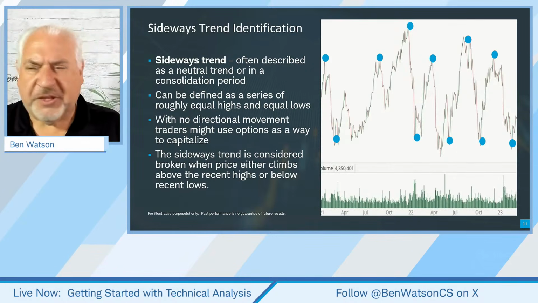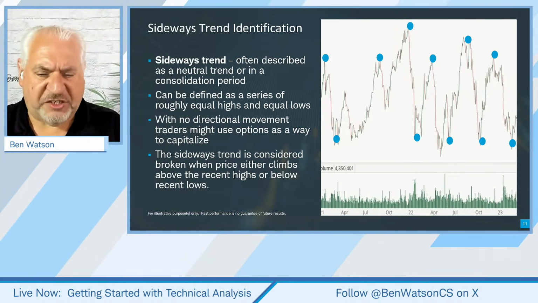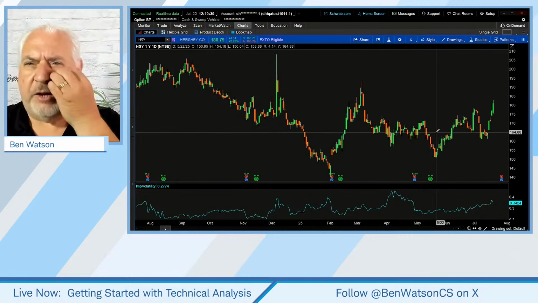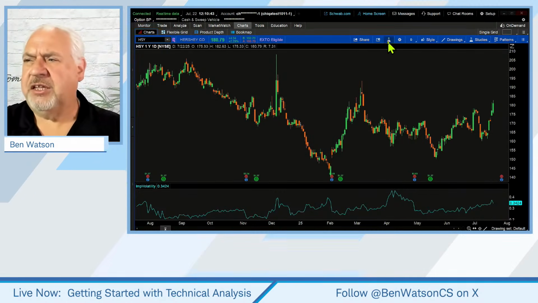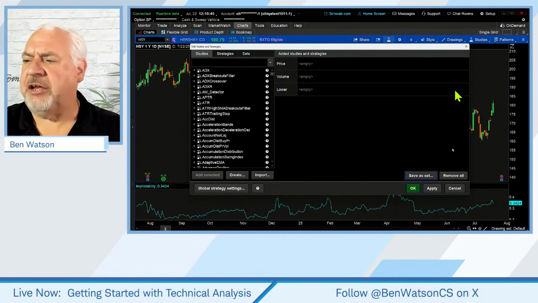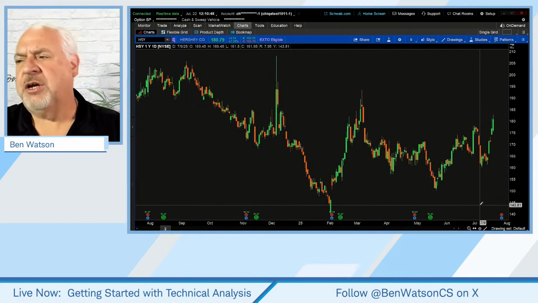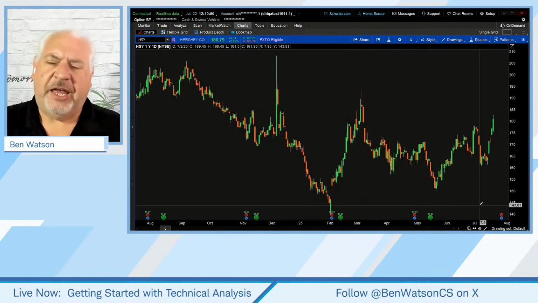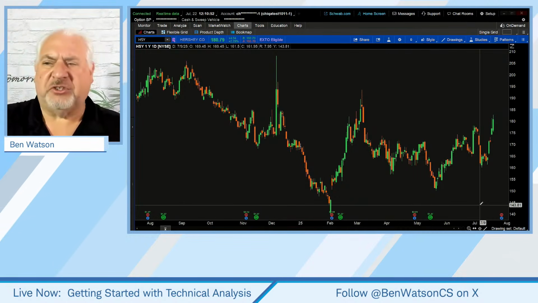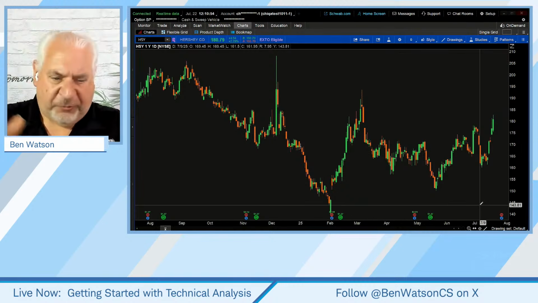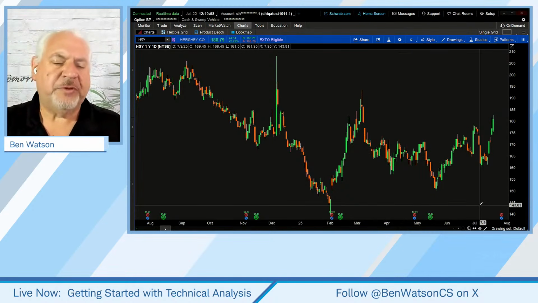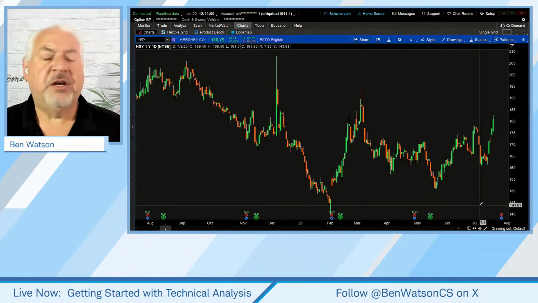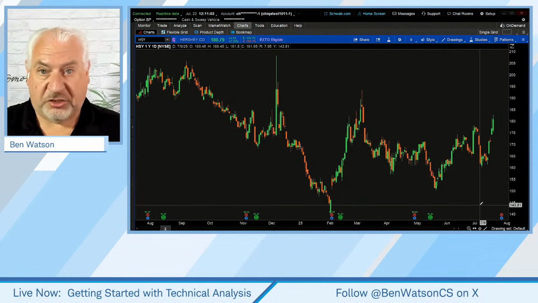So what I'm going to do is pop out here to the thinkorswim desktop software platform, and we're going to pop into a particular stock. And I'm going to take this implied volatility indicator off of this particular chart. This is Hershey's. And I chose this particular stock for no other reason than it demonstrates a couple of different trends within the time frame that we're looking at here on the chart.